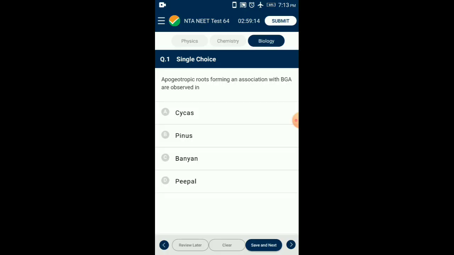All the best. Question number 1. Apogeotropic roots forming an association with blue-green algae are observed in Cycas. Cycas shows the presence of specialized roots called coralloid roots, which are associated with nitrogen-fixing cyanobacteria. They are also called apogeotropic as they grow upwards. So the answer for this question is option A, Cycas.